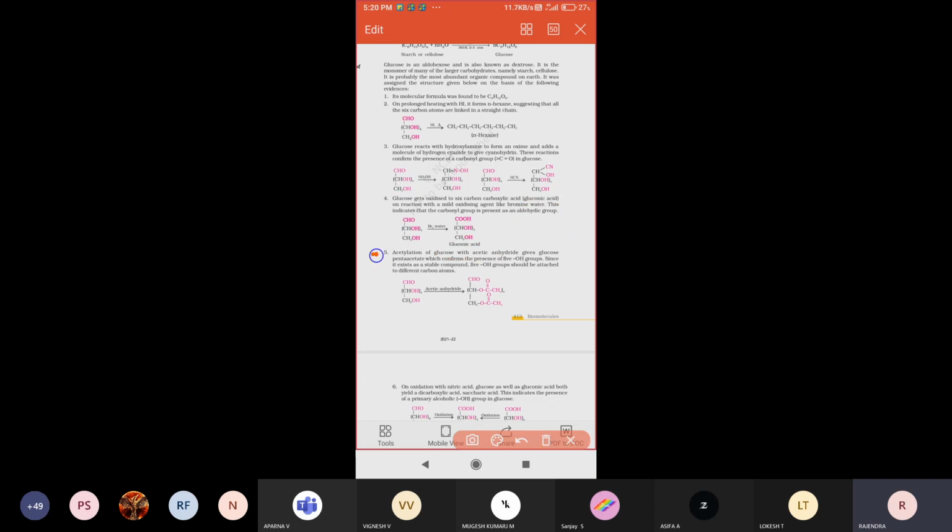Next, the fifth point. Glucose molecule reacting with acetic anhydride will produce pentaacetate. Pentaacetate is nothing but the 5 OH groups being replaced by 5 acetate groups, that means CH3COO groups get attached. So the 5 acetate groups confirm that the glucose structure contains a total of 5 hydroxyl groups.